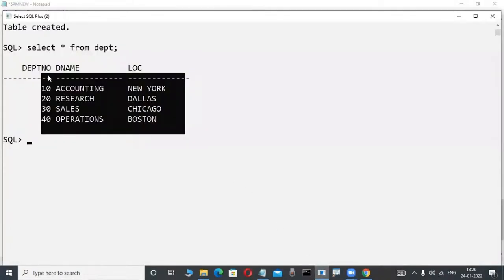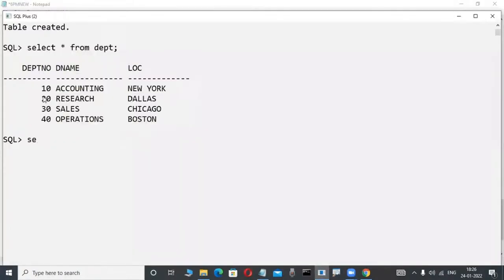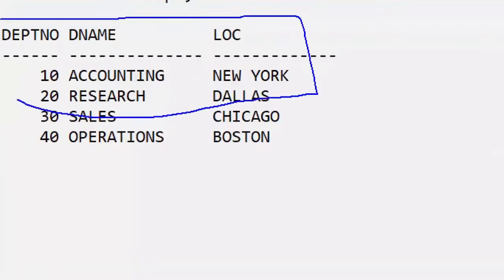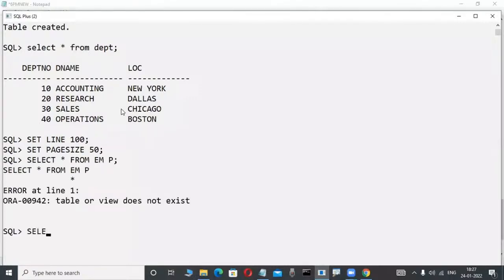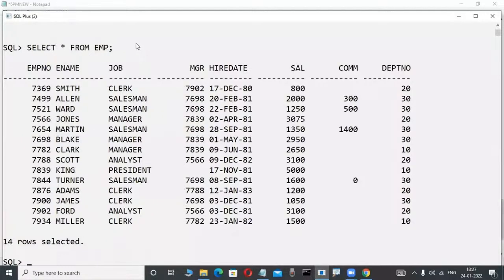Suppose you are a first-time newcomer, how are you thinking? Oh, nothing is there. Relational data model products also store data only in table format. You are thinking, okay, fine, I agree, the data is stored in table format only. Observe here, tables are also available. These are all the tables. Check it out, there are environment settings. Now big tables are there. This is table format only, data is there.